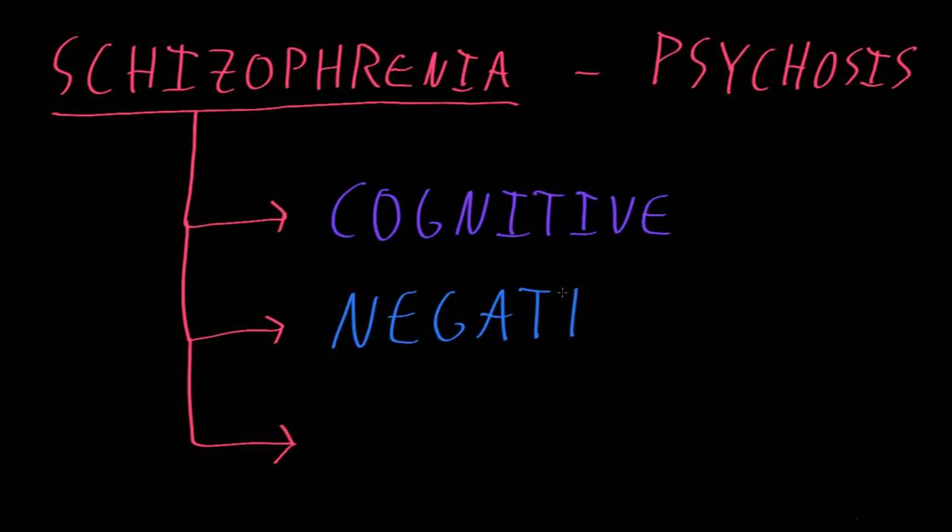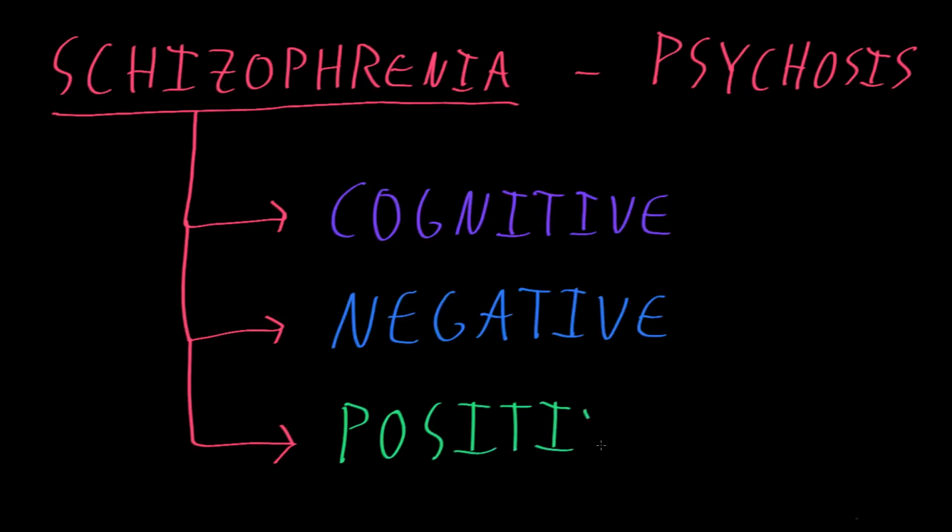Negative. And these can include things like blunted emotions or a loss of enjoyment in activities. The third big category are often called positive symptoms. Positive symptoms. And these are typically the things that we refer to with this term psychosis, things like the hallucinations and delusions that are very characteristic of schizophrenia and the other psychotic disorders.